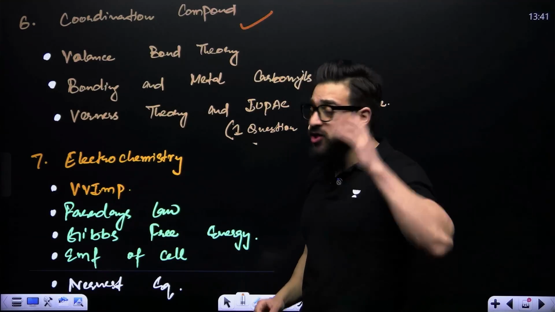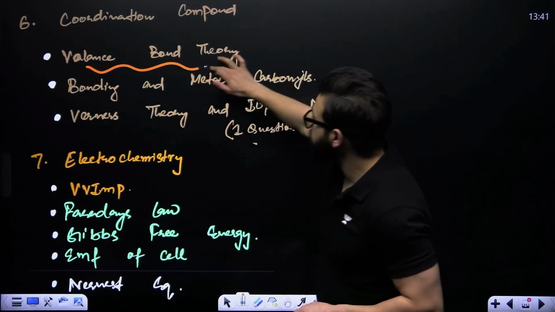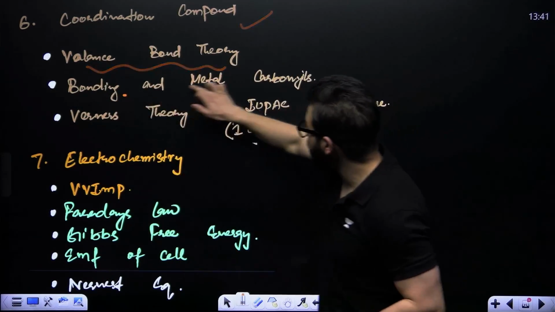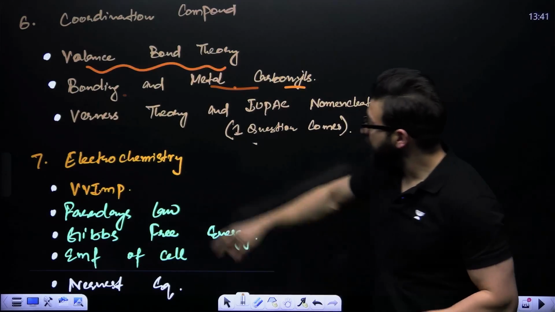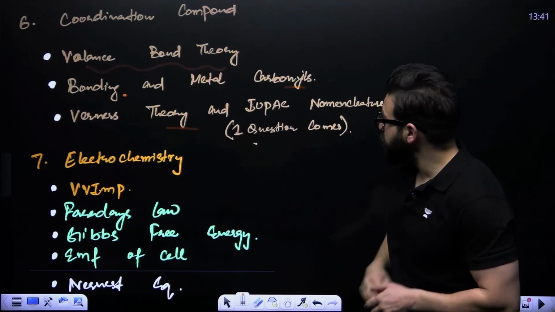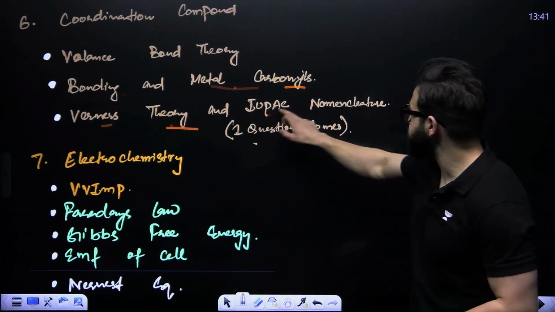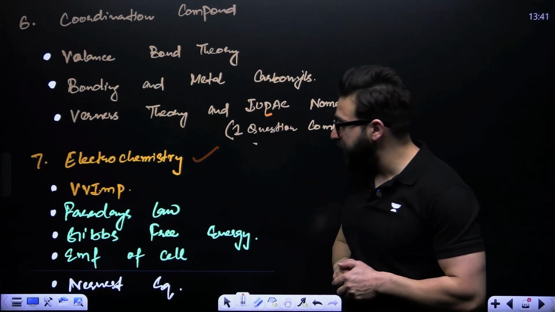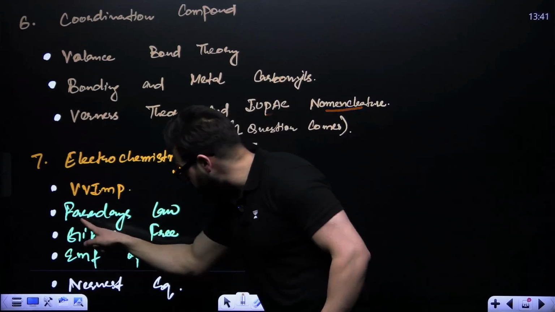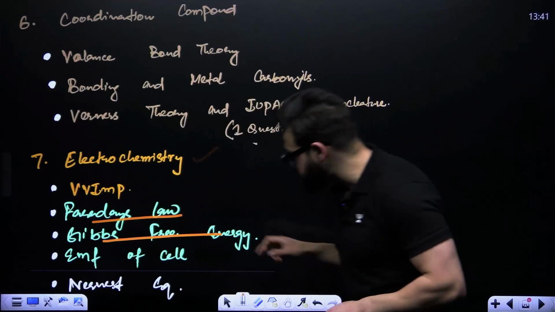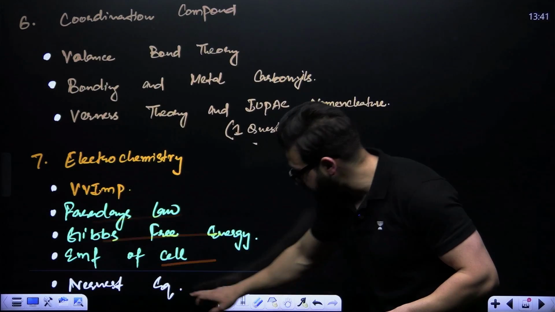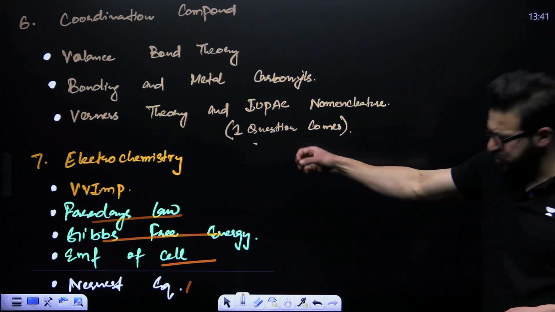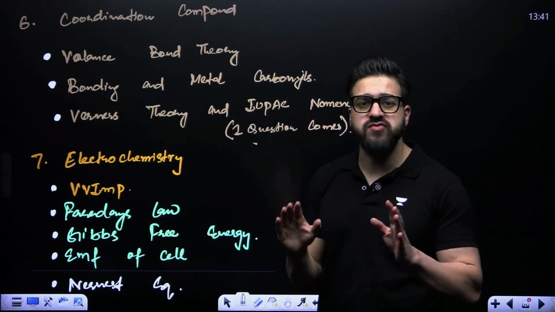From the coordination compound chapter, you have the valence bond theory, bonding in metal carbonyls, Werner's theory, and IUPAC nomenclature. Then, my dear friends, from electrochemistry, we have Faraday's law, Gibbs free energy, EMF of the cell, and the Nernst equation. So these are the topics from which questions are going to come, that is for sure.